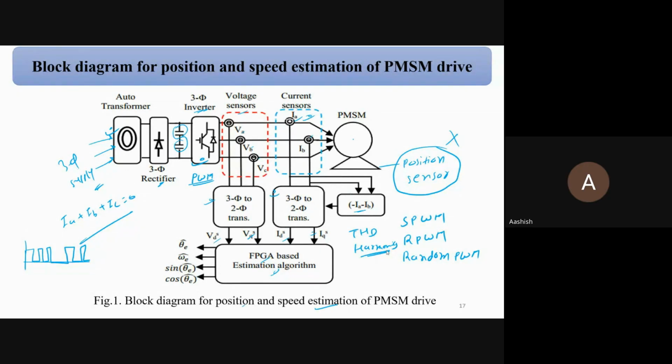Sir, the third one: because of ripple and harmonics, we have to compulsorily use a filter after the inverter to remove the harmonics, no, sir? Suppose you use the filter, then you add additional components. It will increase your system complexity. It will increase the size of your system. So that's why people are not focusing on the filter part. That's why people focus on the PWM technique.